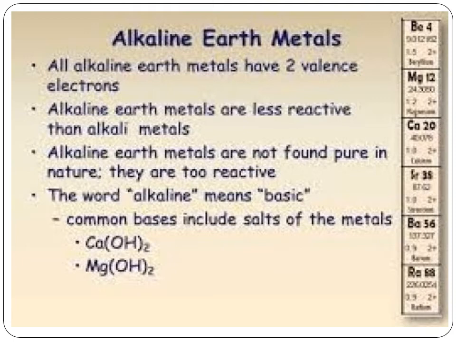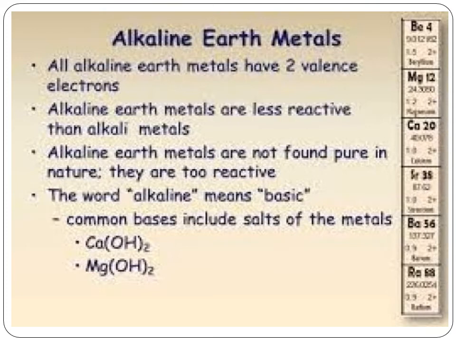These elements, with the exception of beryllium, are commonly known as alkaline earth metals. Leaving out beryllium, the remaining elements are called alkaline earth metals. The alkaline earth metals are less reactive than alkali metals. Alkali metals we have seen in the previous class, isn't it? So it is less reactive. The alkaline earth metals have a valence electron number of 2. How many electrons in the valence shell? 2 electrons.